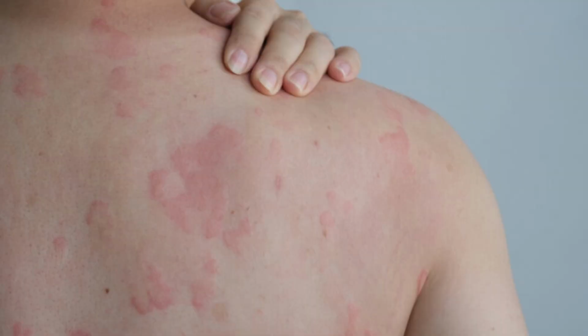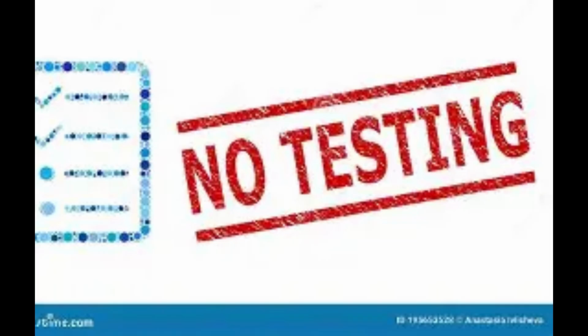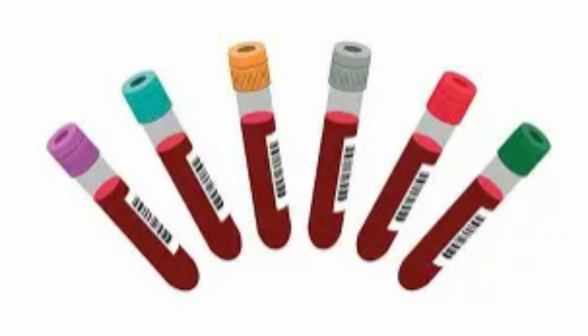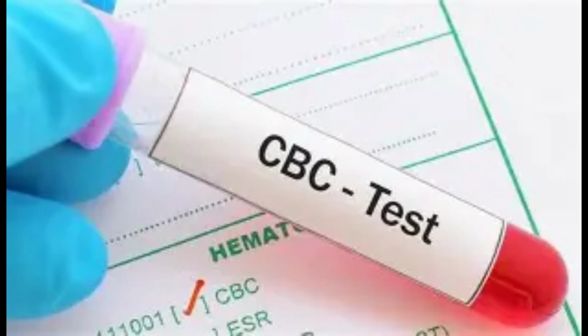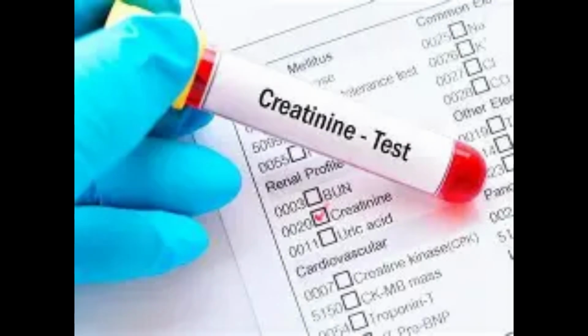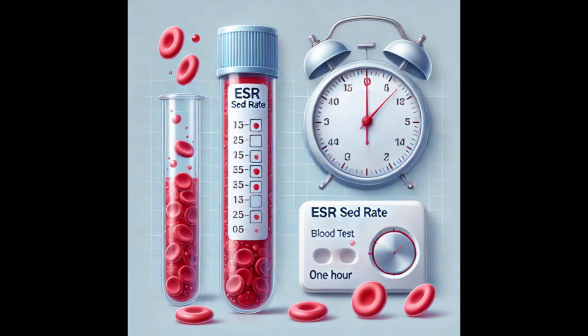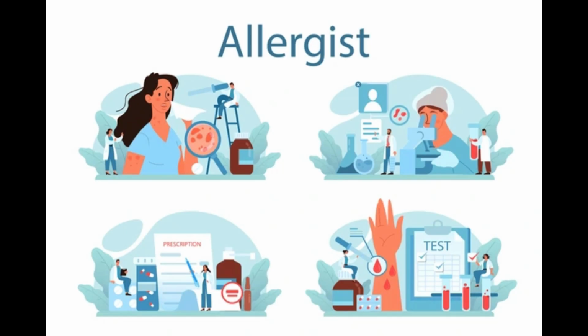A diagnosis can be made without a known etiology. New onset urticaria without signs or symptoms of systemic involvement does not warrant laboratory testing. If urticaria presents with systemic symptoms, laboratory testing is indicated. Recommended serum tests include complete blood count with differential, serum creatinine, erythrocyte sedimentation rate, and C3 and C4 complement studies. The patient can also be referred to an allergist who can do further testing to possibly determine an etiology.